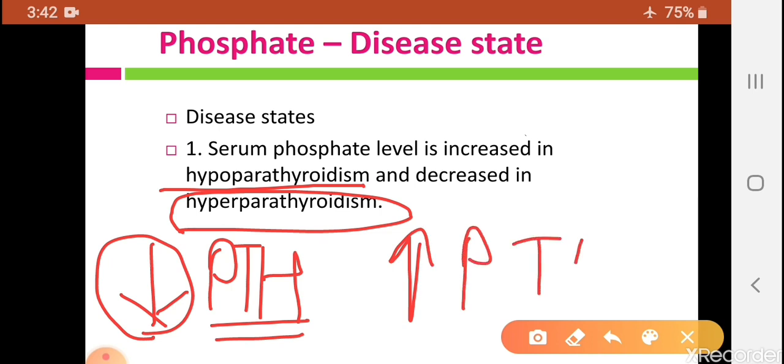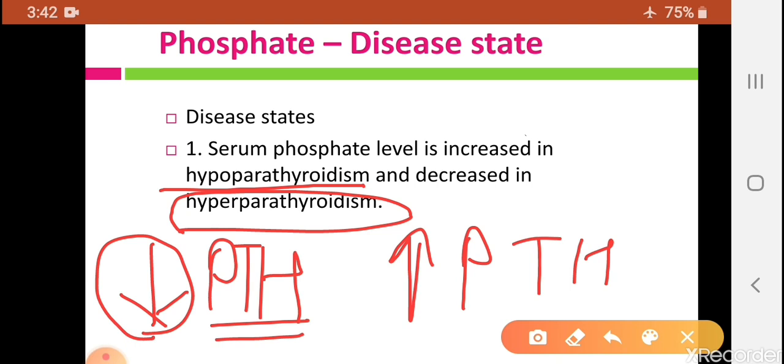hyperparathyroidism. Parathormone plays an important role in phosphate absorption from the GI tract, and also plays an important role in excretion of phosphate through urine.